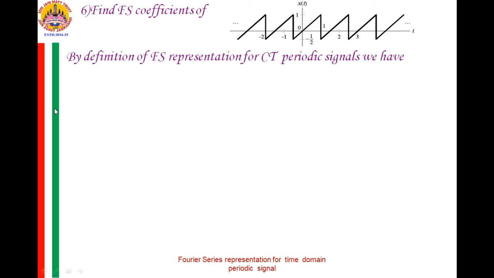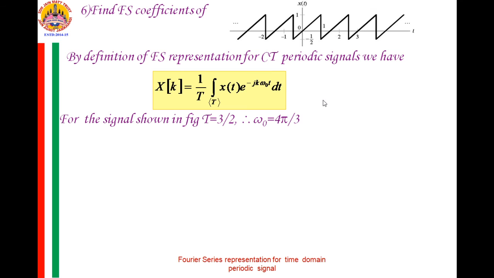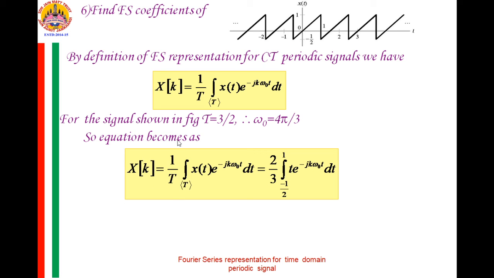By the definition of Fourier series, we have x of k equal to 1 by T integration of x of t e raised to minus jk omega naught t dt. Here we substitute T equal to 3 by 2, and omega naught therefore is equal to 4 pi by 3. So the equation becomes x of k equal to 1 by 3 by 2, that is 2 by 3, integration from minus 1 by 2 to 1 of t into e raised to minus jk omega naught t dt.